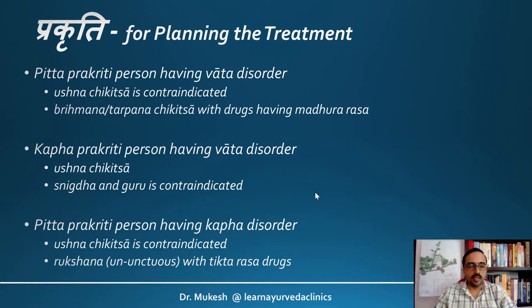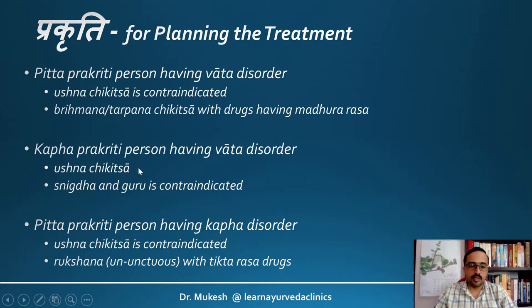Again, for planning treatment, this is an example of why we have to assess the Prakriti for planning a treatment. Just take an example of a Pitta Prakriti person who develops a Vata predominant disease. So usually for a Vataja disease, Ushna or hot treatments are usually indicated. But since the patient's Prakriti is Pitta predominant, Ushna Chikitsa is contraindicated in such an individual. So we may have to go for a Brimhana or a Tarpana line of management, especially with the Madhura Rasa, which is directed against Vata, as well as it will not cause any problem to the Pitta.